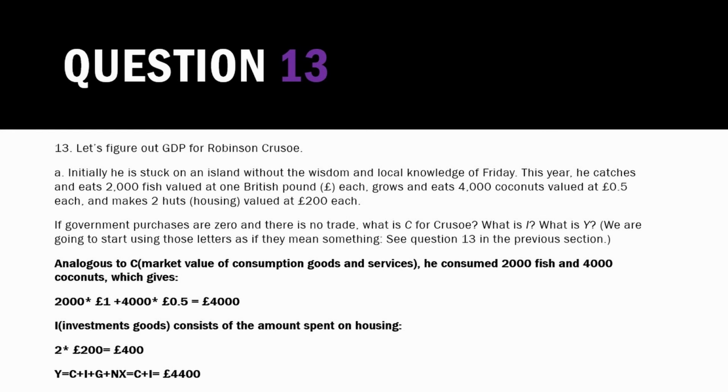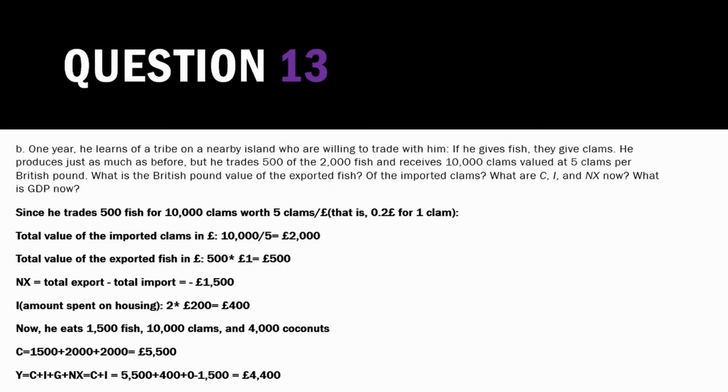If we move on to question 13 part B, something is different. Here we see that trading is happening. Since the other tribe is trading 10,000 clams for 500 fish, the total value of Robinson Crusoe's imports is going to be 2,000 pounds, and the total value of the exported fish will be 500.